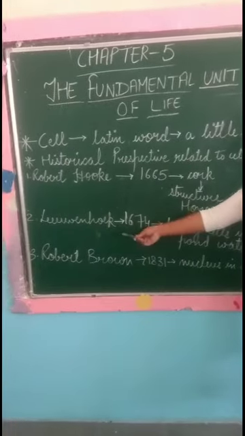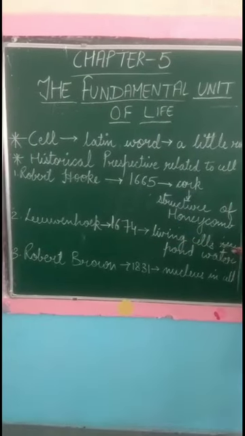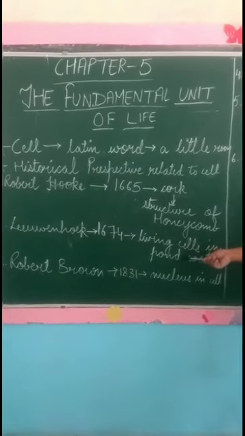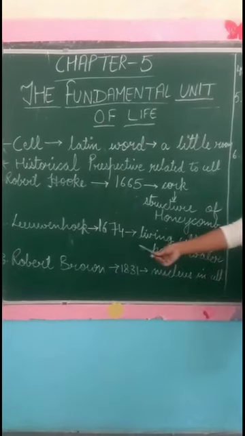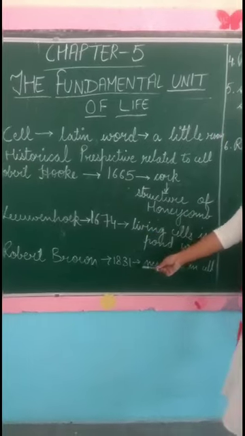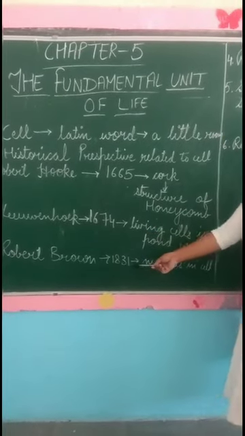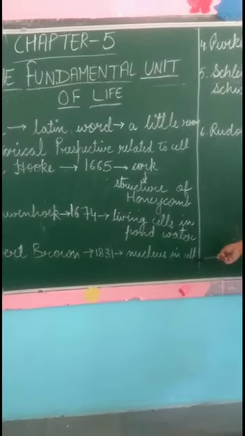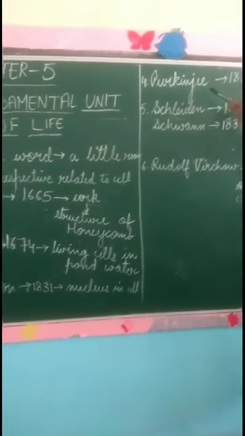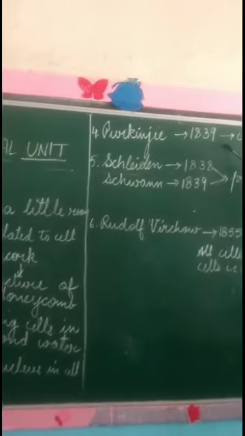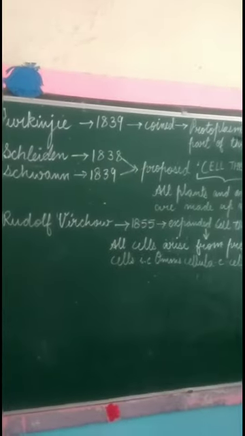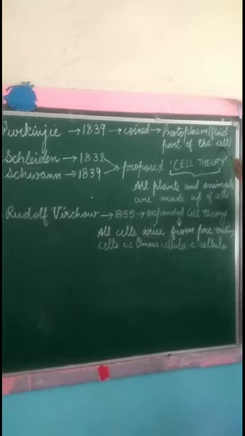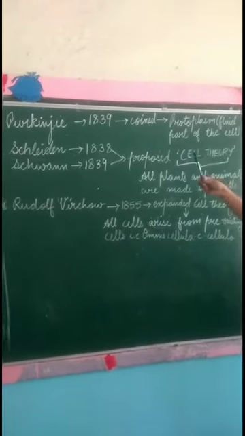Next, Leeuwenhoek in the year 1674 discovered living cells in pond water. Another scientist, Robert Brown, in the year 1831 discovered the nucleus inside the cell. Purkinje in the year 1839 coined the term protoplasm for the fluid part present in the cell.